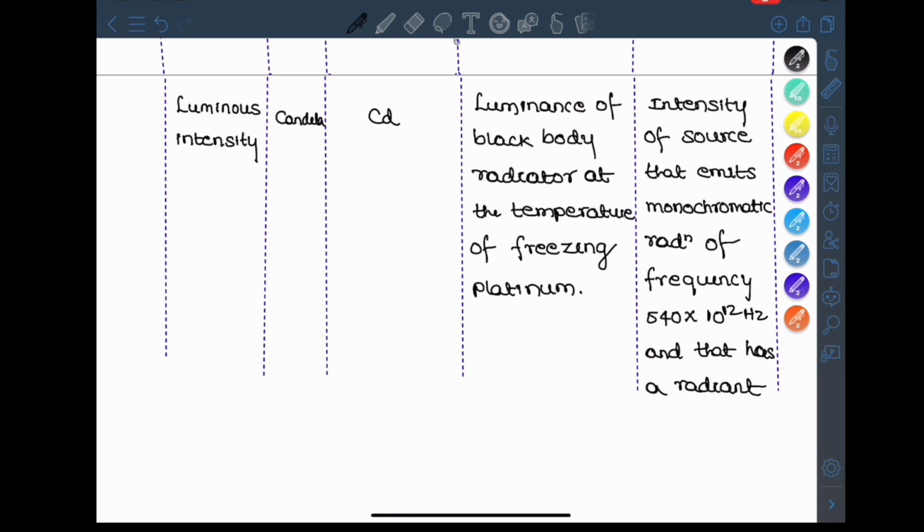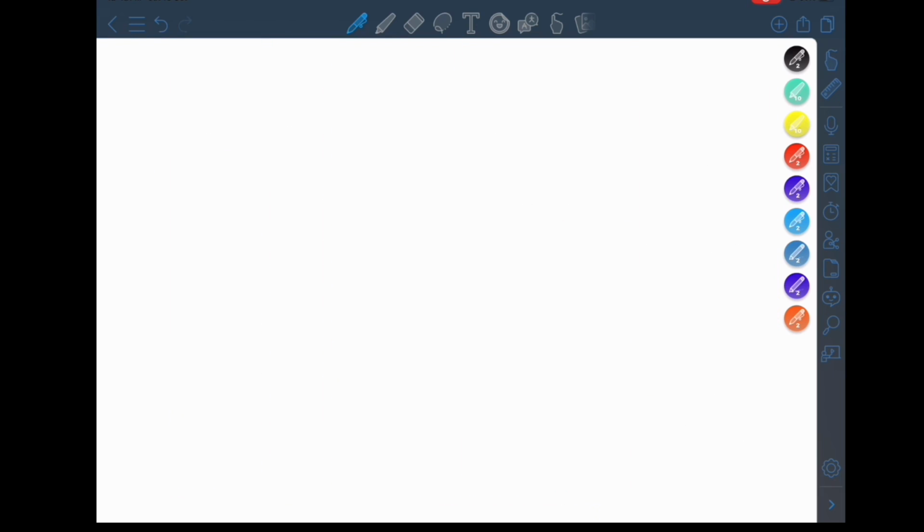Okay, so it has a radiance in the direction of 1 by 683 watt per steradian. So these are the definitions of the fundamental units. The next discussion is derived units.